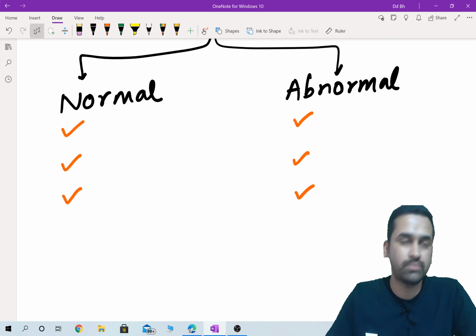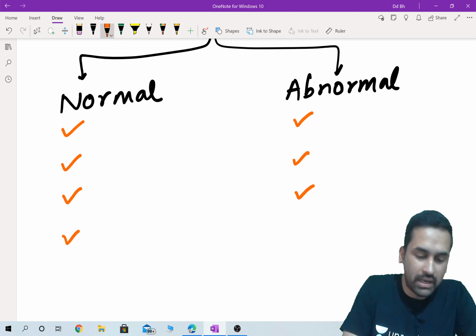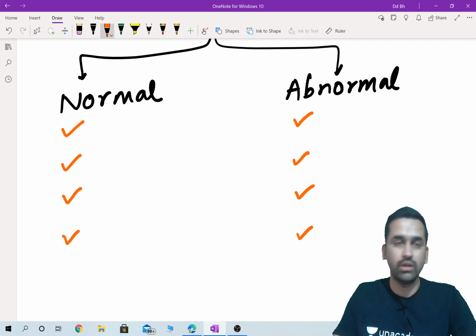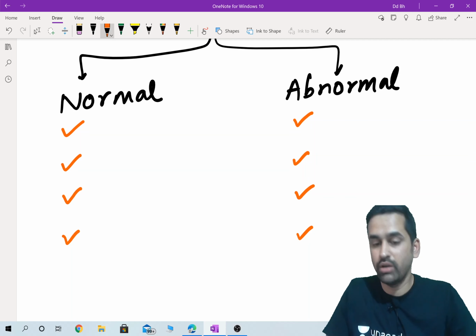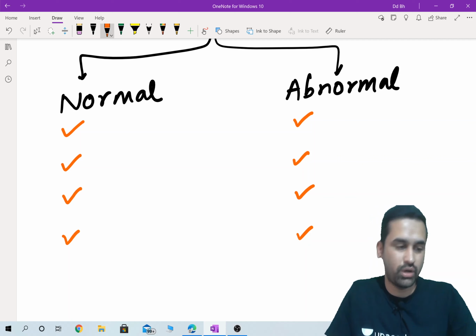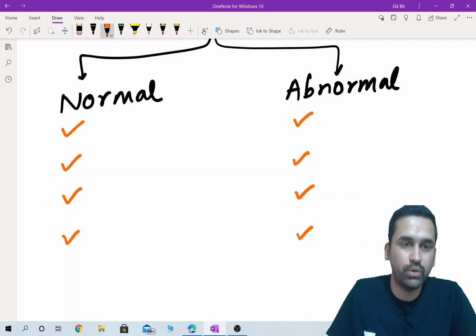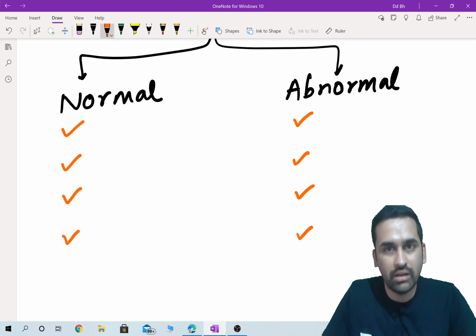If that is the case, then what is the treatment of this cost? Normal idle time has to be absorbed by good units, whereas abnormal idle time cost, you cannot charge it to the customer. It will not be absorbed by good units. This will straight away go to costing P&L account.